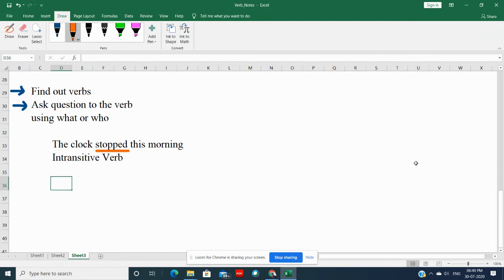If I say the policeman blew his whistle. Again, find out verb, blew. Ask question to the verb, blew what? Whistle. Yes, we are getting answer by asking question. So this is your transitive verb.